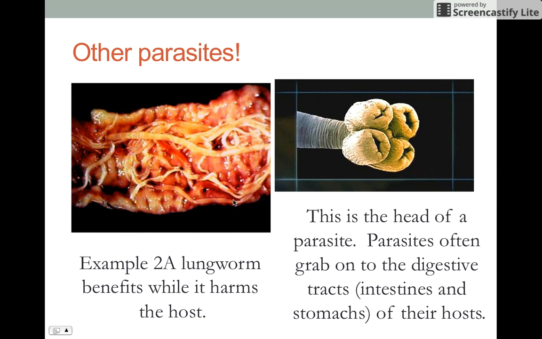Other parasites. Look at this nasty parasite. This is an example of a lungworm that benefits while it harms the host. It lives in your lungs, and it feeds off your blood. It feeds off you to survive, but it's harming you in the process. And this is a close-up picture of a parasite. It's pretty nasty, huh? But that's the head of a parasite. Parasites often grab onto the digestive tracts, the intestines, and the stomachs of their host. That's what they can do to siphon out the blood and the nutrients. Anything your body needs, it takes for itself, harming you and benefiting. You get harmed, the parasite benefits.